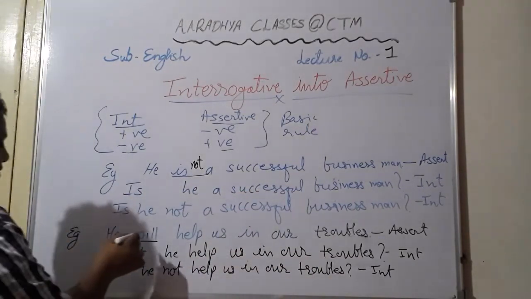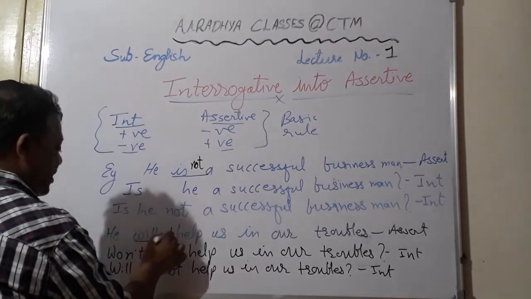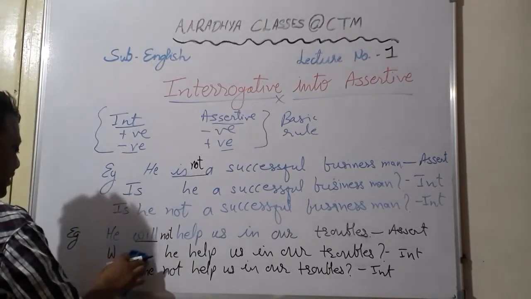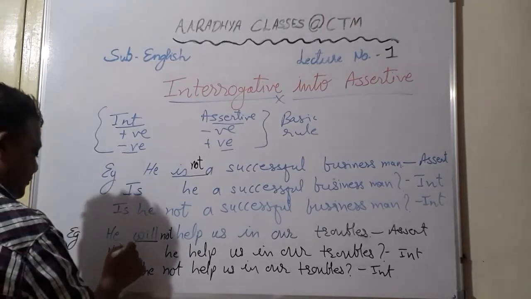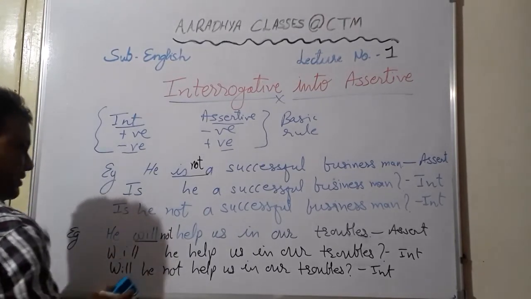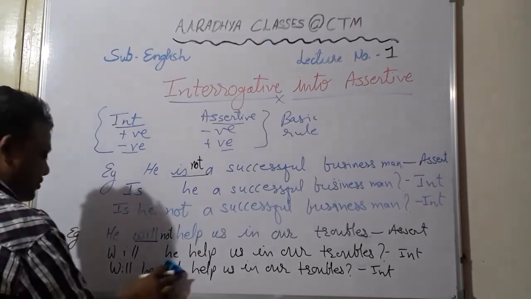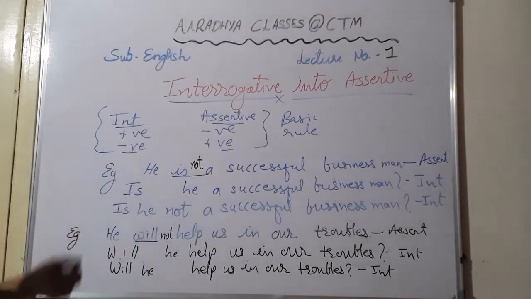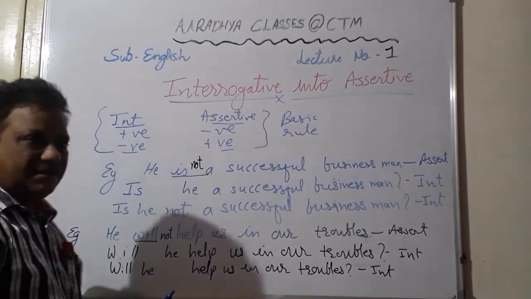Similarly here, if it is he will not help us, so here you will have to write will he help us? Will he help us? Here also we will just remove the not, so both will be the same. Okay students, just keep this thing in mind. Now all this is clear.